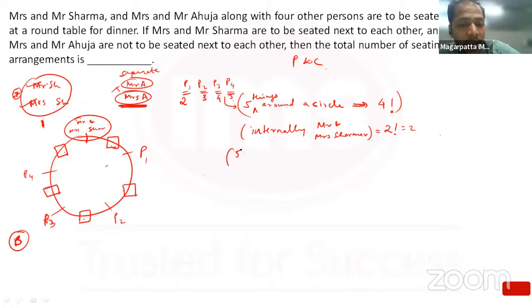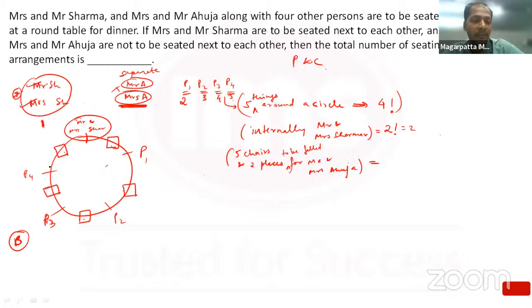So 5 chairs and 2 places to be filled for Mr. and Mrs. Ahuja. That can be done in how many ways? I have 5 chairs and only Mr. and Mrs. Ahuja have to be seated here, because they didn't want to sit together.